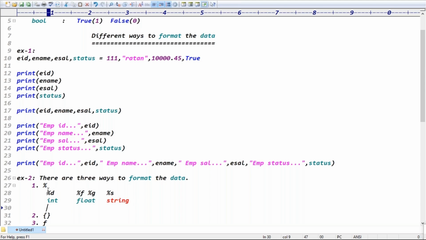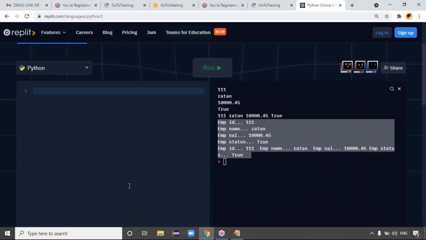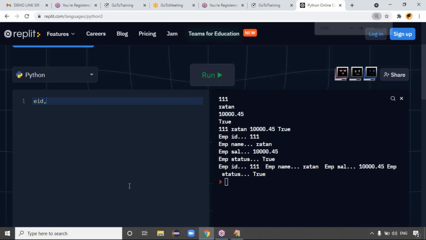Is that clear? This is basically from the C language, maybe they go for this process, guys. But remember, percentile d means integer, percentile f or percentile g means float value, percentile s means a string value. Good. Can I take EID comma, E name comma, E salary? I'm taking something like this: employee ID is like 111, employee name is like a name, and employee salary is like 10,000.45, right? Exactly, this is to format the data.